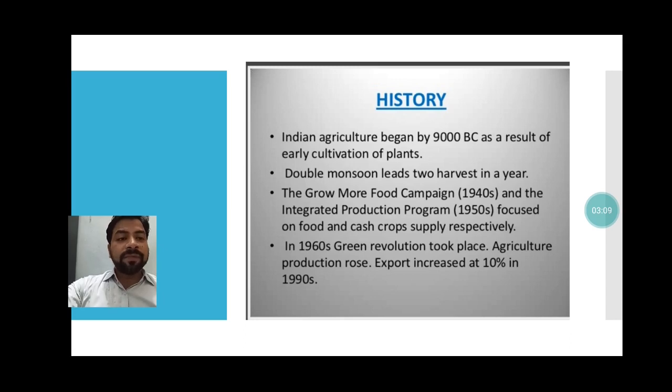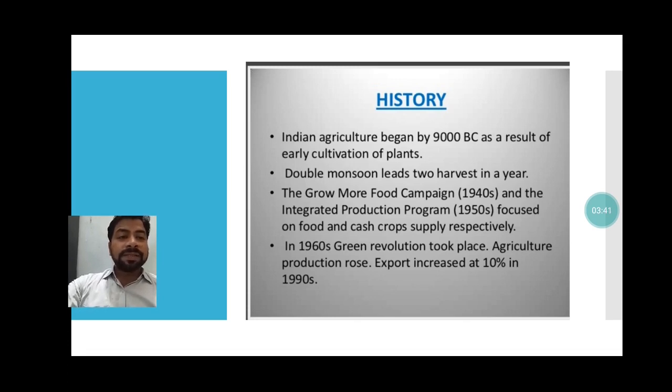So this way, when we were about to get our independence, at that time also people were focusing on the production of crops, because at that time our country was on the back foot. We did not have enough food to eat. We were dependent on other countries. Earlier, before the coming of the Britishers, our country was self-sufficient. But we all know how the Britishers ruined our country. So different campaigns were launched by the government to encourage the farmers to grow more and more.